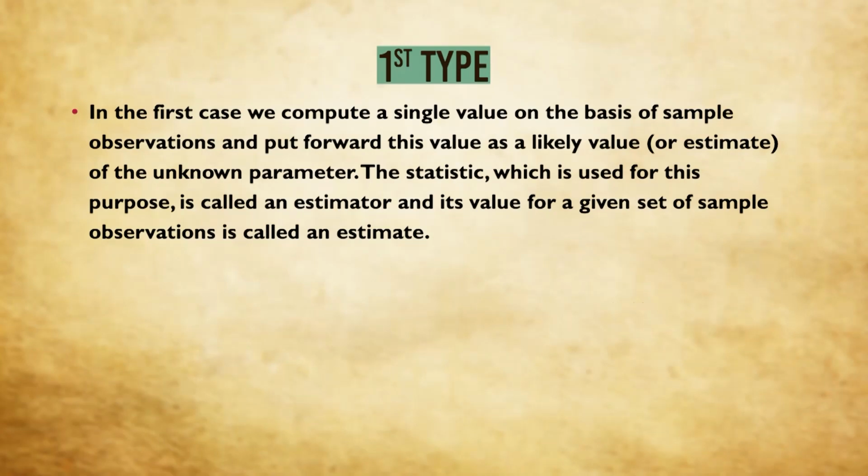Let us try to understand this point. Suppose I want to find out the per capita average income of Indian population. So if I want to enumerate the whole population, then what do I have to do? I have to go to each and every Indian. I have to get the data on their income and then find the average income. This is impossible, practically impossible. So I'll take a random sample from the whole population so that the persons from higher income group as well as from lower income group may belong to the sample.